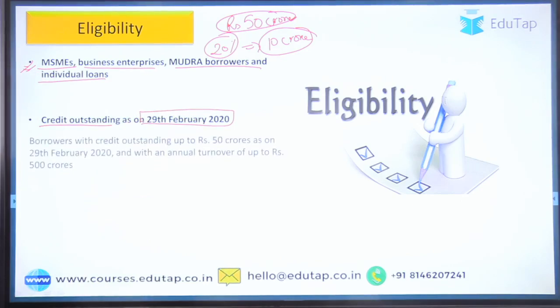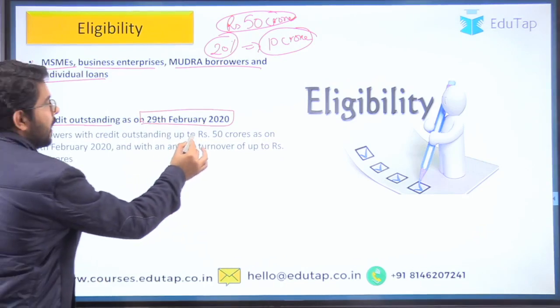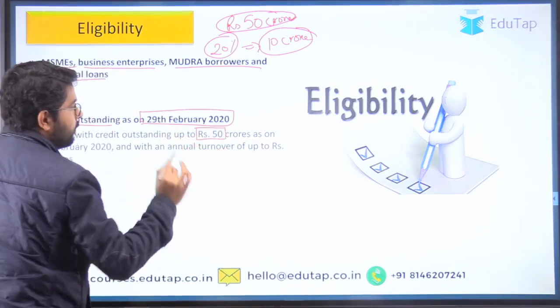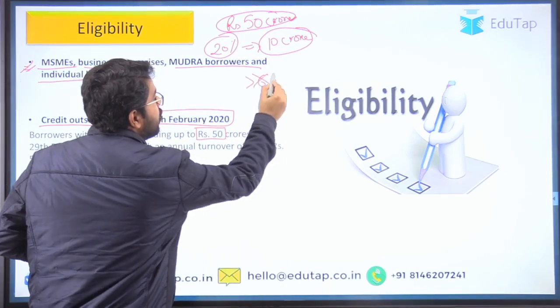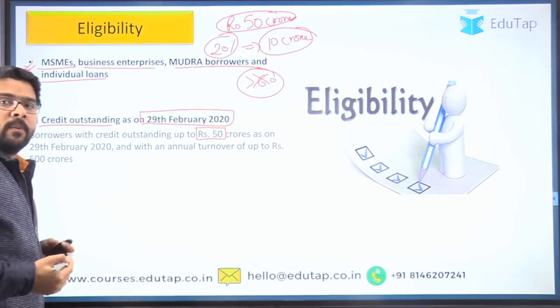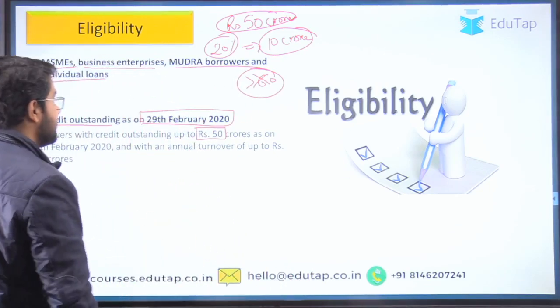Okay. So there is a limit up to which your credit outstanding must be. The credit outstanding must be up to 50 crore. So if your credit outstanding is 60 crore, you are not eligible. So any amount above 50 crore of outstanding of loan is not eligible in this scheme.